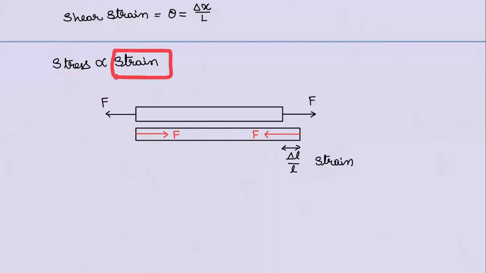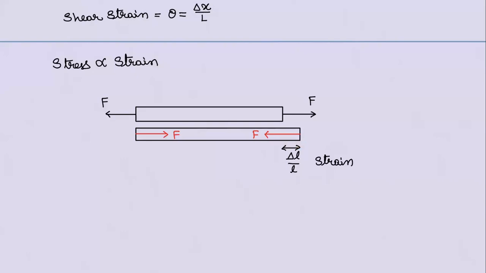Because of deformation, restoring force is being generated. So deformation is the cause of restoring force. So stress is proportional to strain, not strain is proportional to stress. A student will think of the external force. You are right, the external force is elongating. But stress is not the external force, it is the internal force. Internal force is being developed because of deformation. That's the key thing you need to understand.